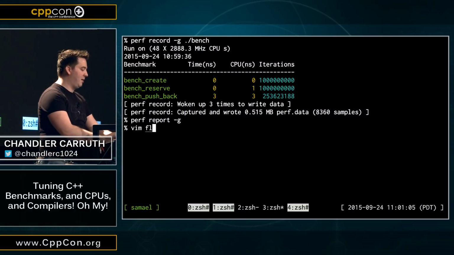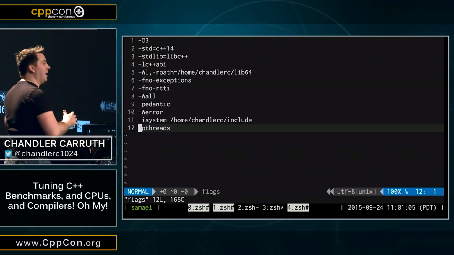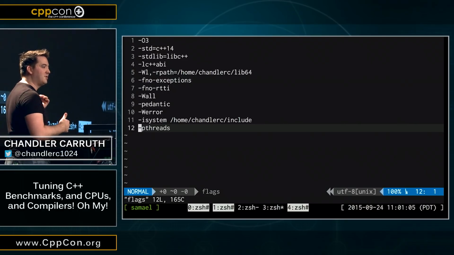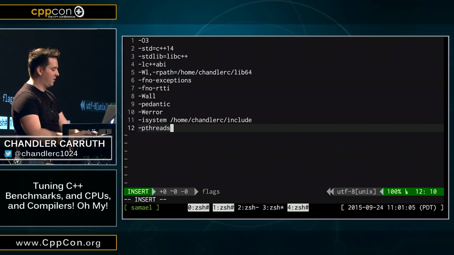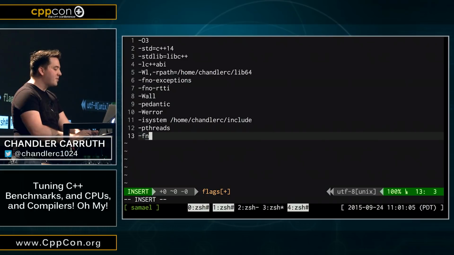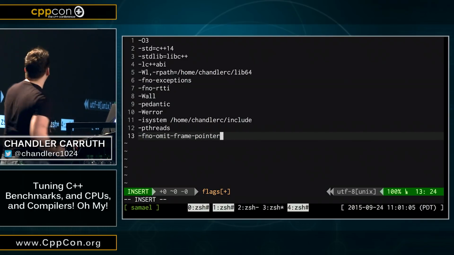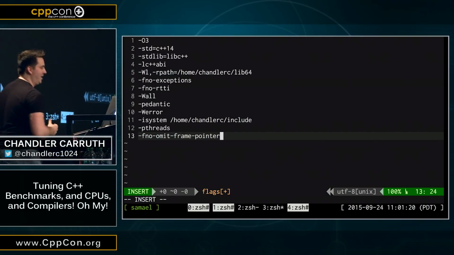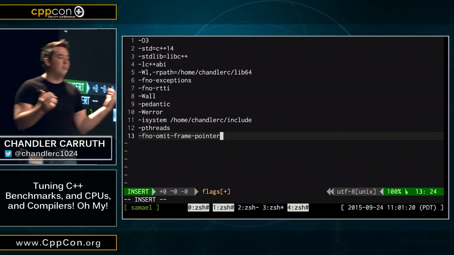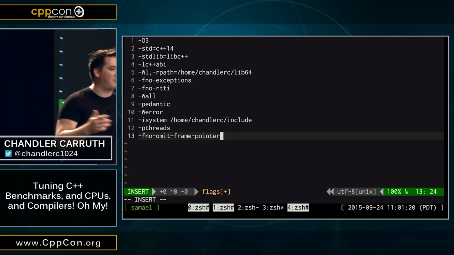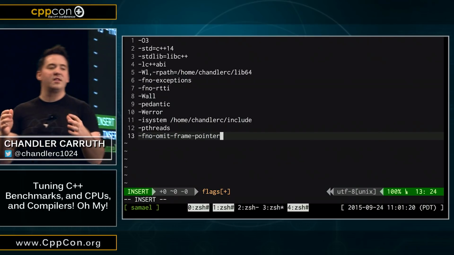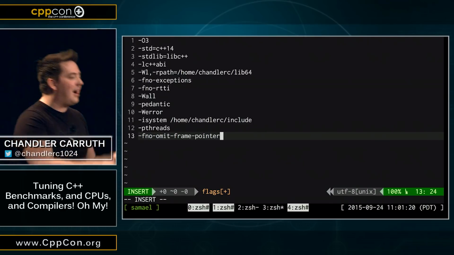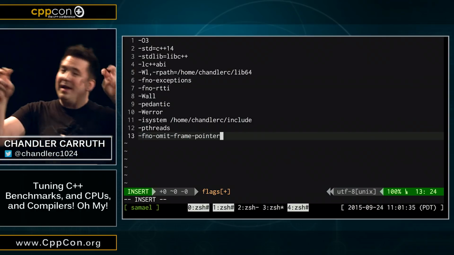And so if we look at my crazy flags file, I know it's really ghetto that I'm using a text file for flag management, but it fits in my presentation, and I don't like make. There's this magical flag. This flag is the performance analyzer's most endearing flag, okay? Now what does it do? No omit frame pointer is a very opaque flag name. What we're actually telling the compiler to do is to stop deleting the frame pointer.